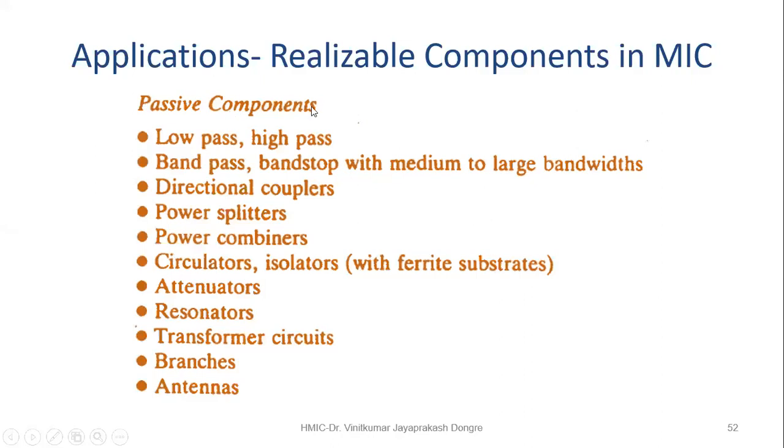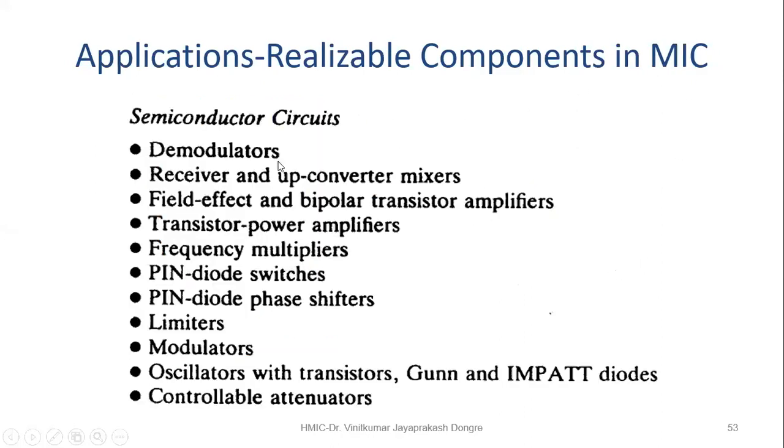So these are the passive components where MIC can be realized. Then the semiconductor. Here also the MIC can be used, such as pin diodes, modulators and oscillators.